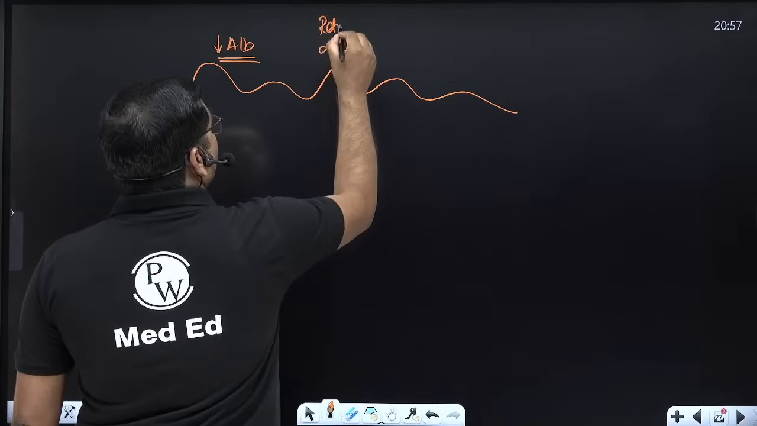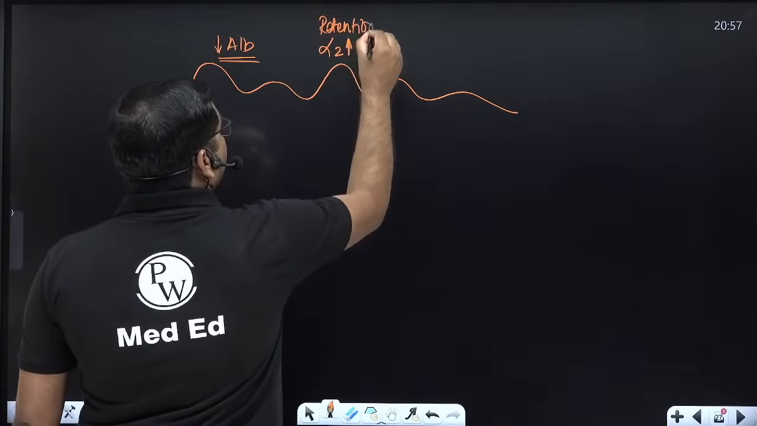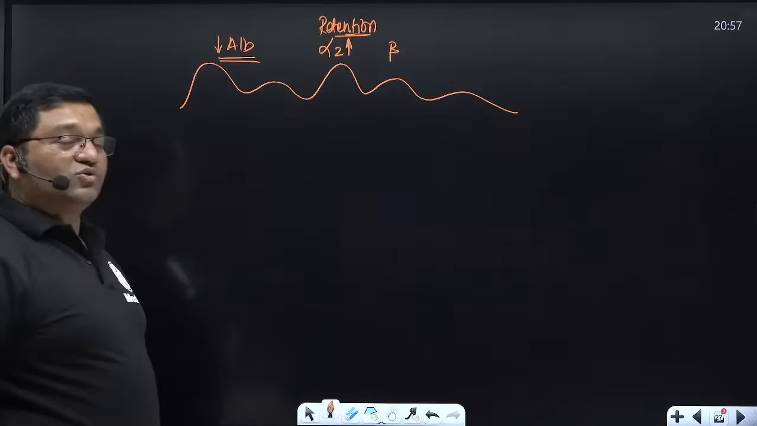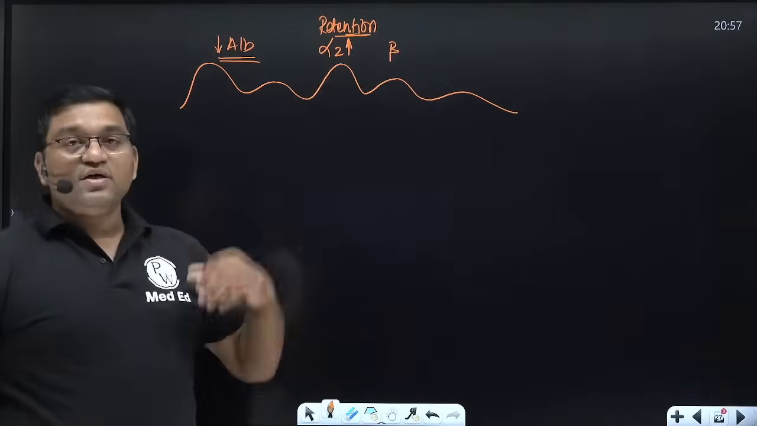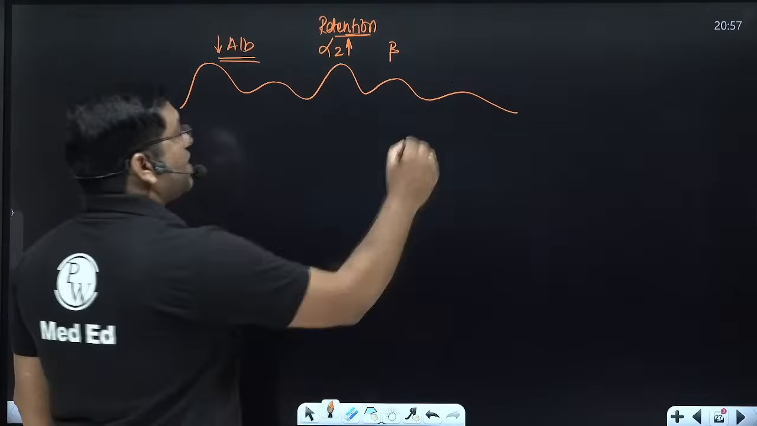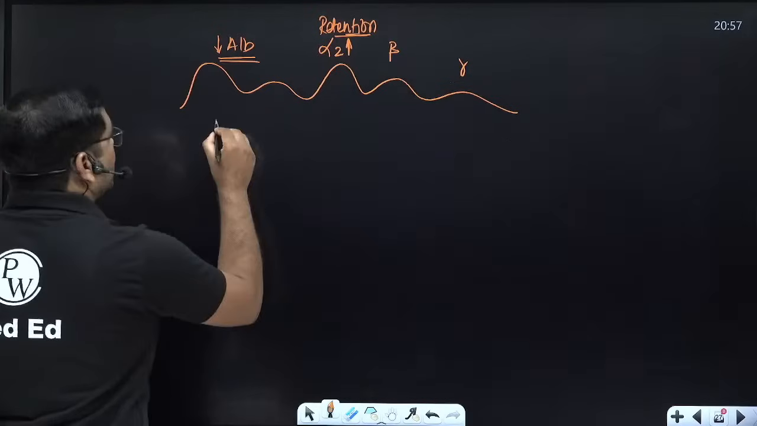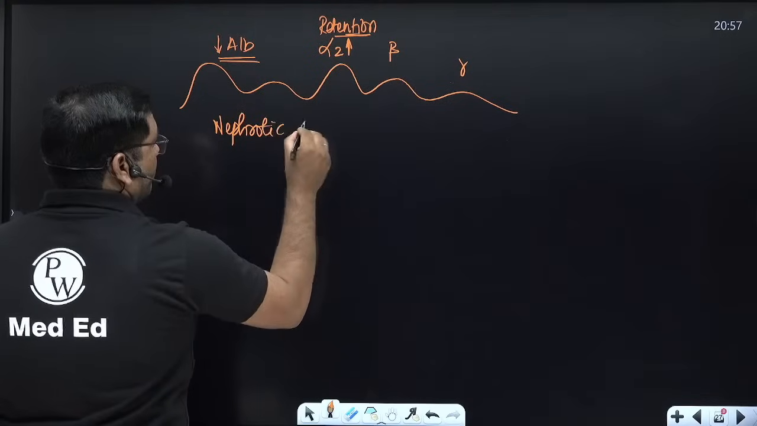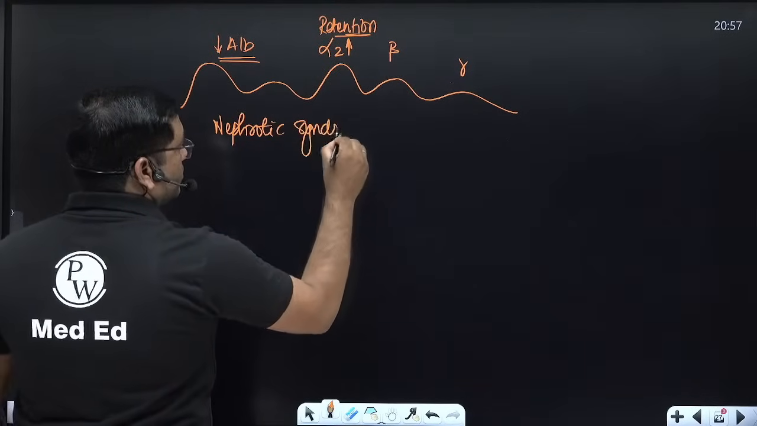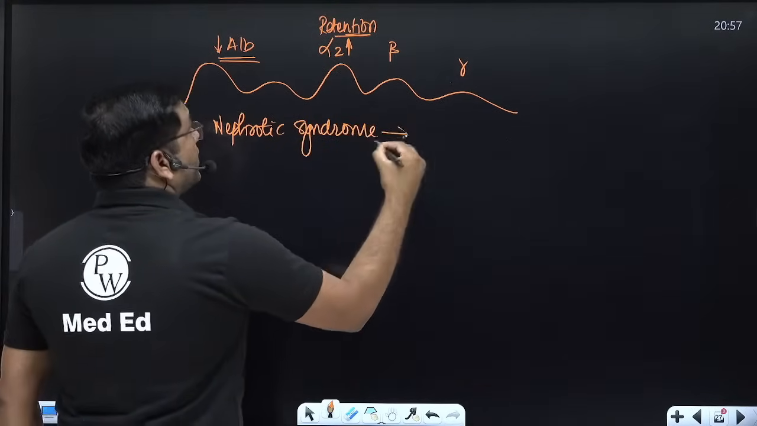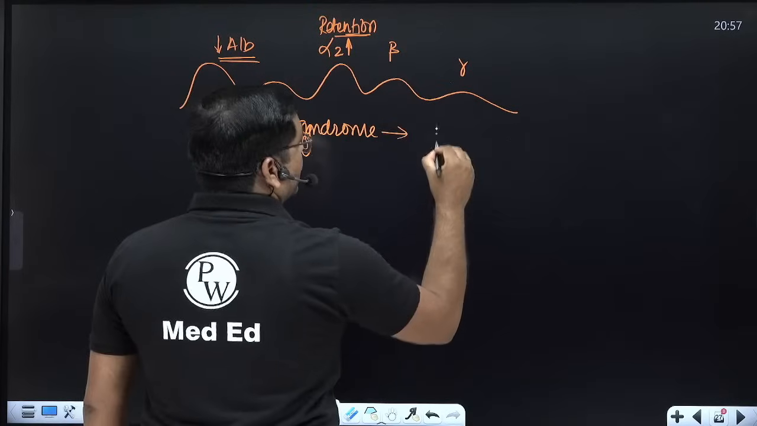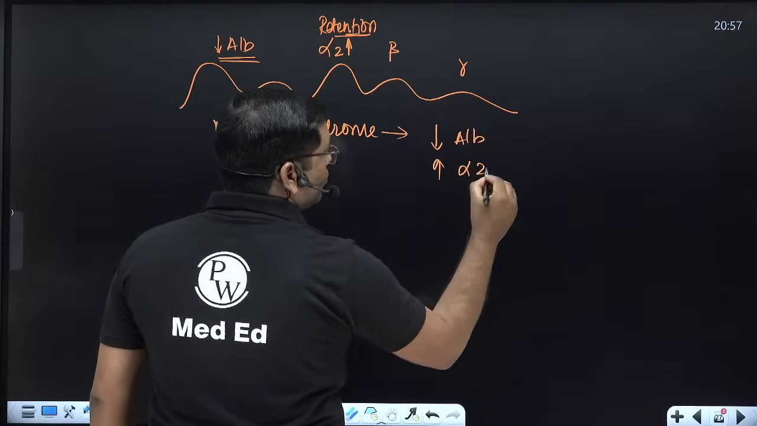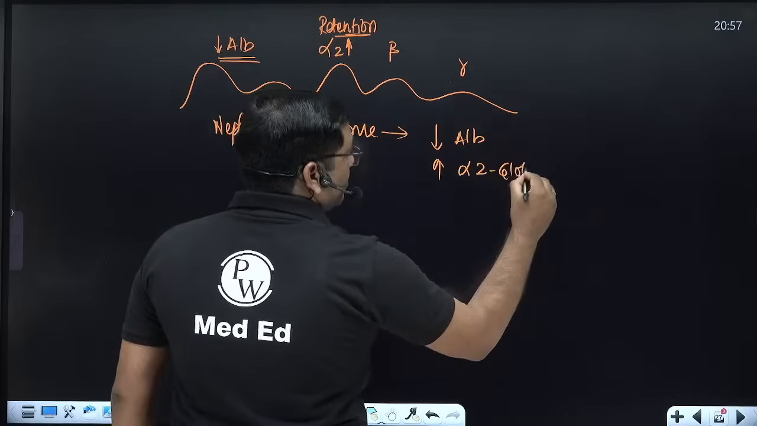This is because of its larger size, retention of alpha 2, and to some extent beta also, retention occurs. So there is prominent alpha 2 and beta band, and this is gamma. Okay, so in nephrotic syndrome, there is decreased albumin level, prominent alpha 2 globulin because of